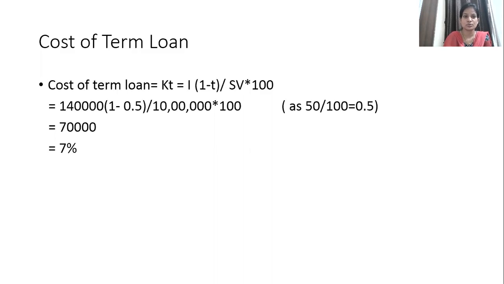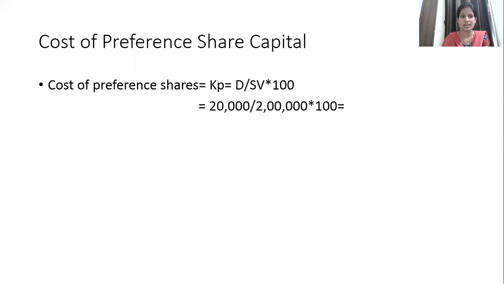Okay, so next we'll see the calculation of cost of preference share capital. Since here nothing is said about redeemable value, it means it's an irredeemable preference share. So the formula which we are going to use is cost of preference share equals dividend divided by sale value into 100. So normally this will be the same rate of dividend which you are paying on the preference.